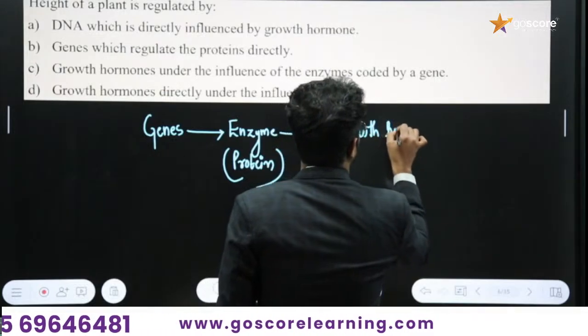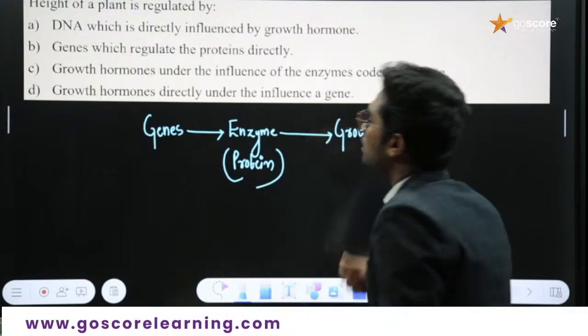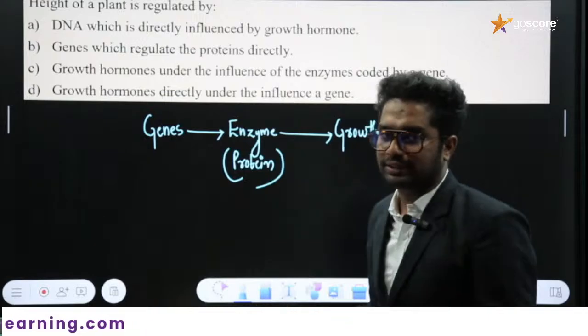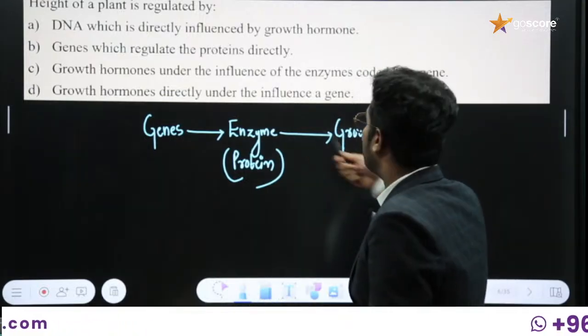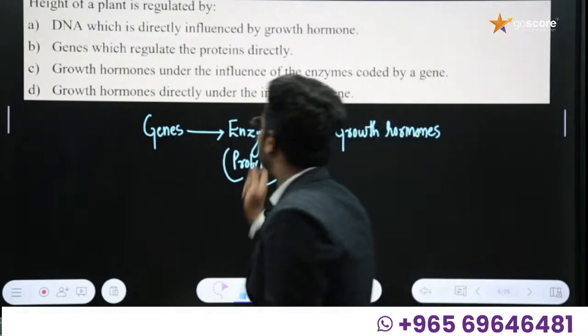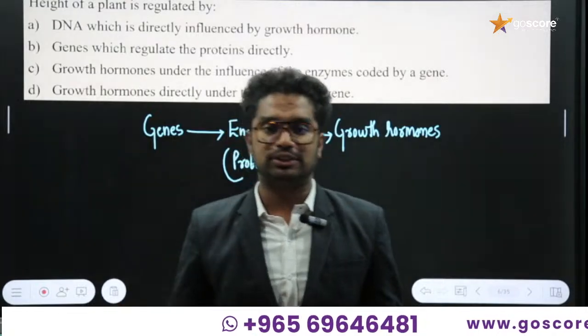Growth hormones or any type of hormones. Here, so what is the answer? Height of the plant is regulated by growth hormones, which determine the height of the plants, and for that there will be a particular enzyme to make the growth hormones efficient. These enzymes or proteins are coded by a particular unit of heredity which is called a gene itself.